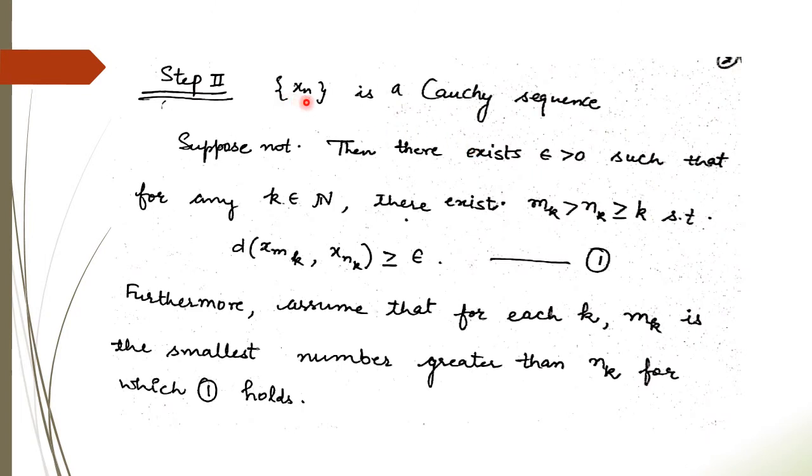In the second step, we will show that this sequence is a Cauchy sequence. Suppose it is not Cauchy, then what will happen? Then for some epsilon, there exist m_k, n_k greater than or equal to k such that the distance is greater than or equal to epsilon, not less than epsilon, because it is not Cauchy. Furthermore, we assume that for each k, m_k is the smallest number which is greater than n_k for which equation 1 holds.